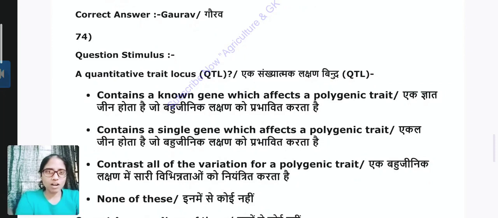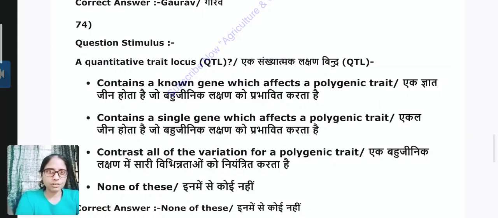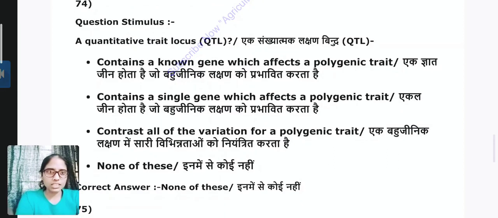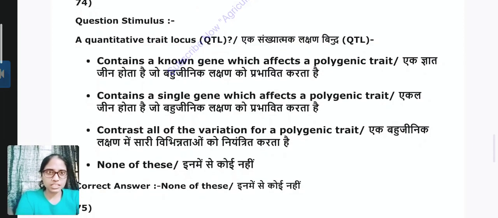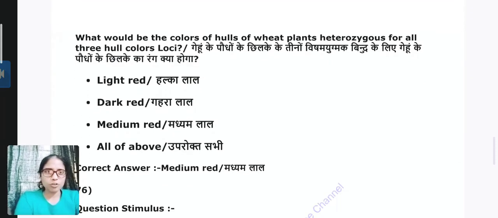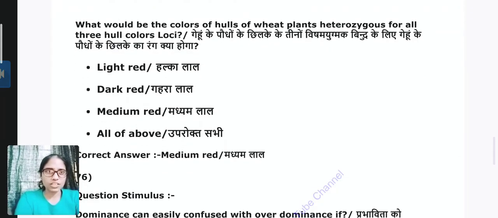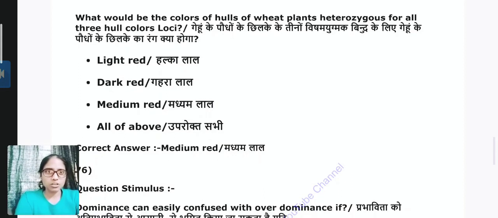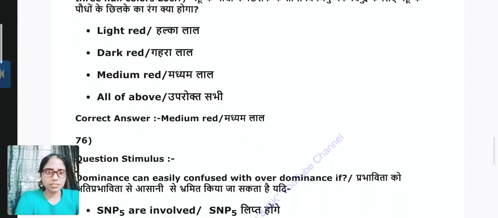Question 74. Quantitative traits locus QTL. So answer is none of these. Next question 75. That would be the colors of hulls of wheat. Plants heterozygous for all three hull color loci, answer is medium red.